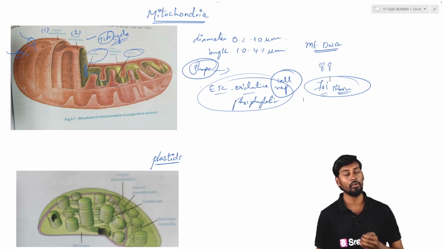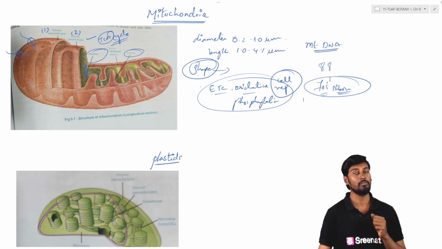So this is about the mitochondria, which is very important and also called the powerhouse of the cell.